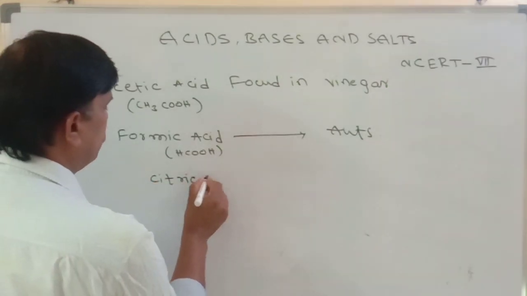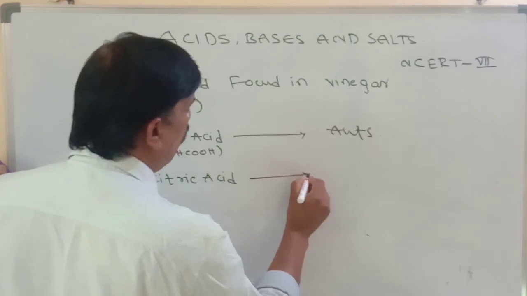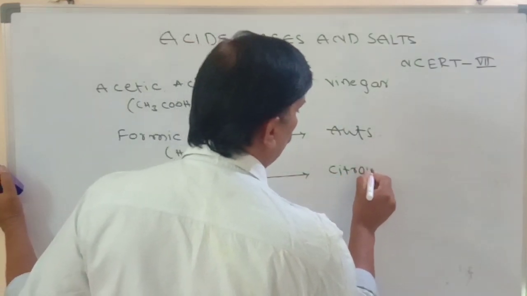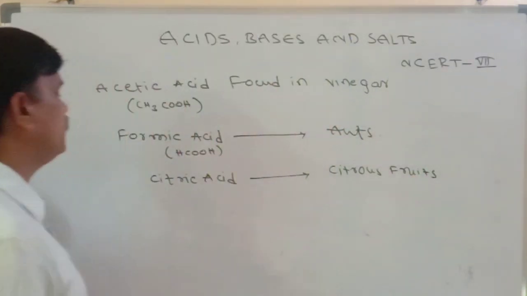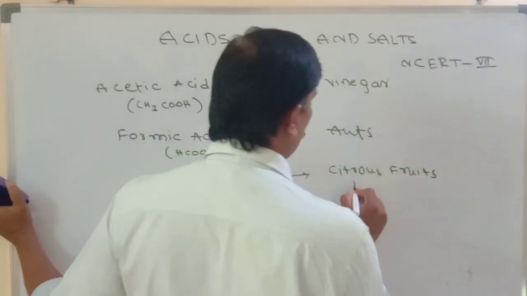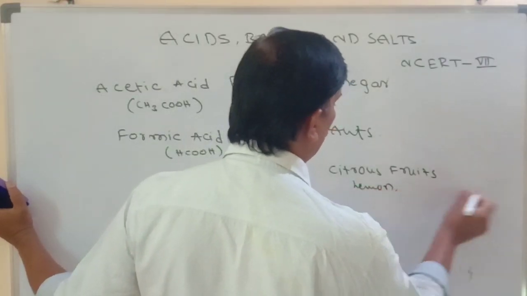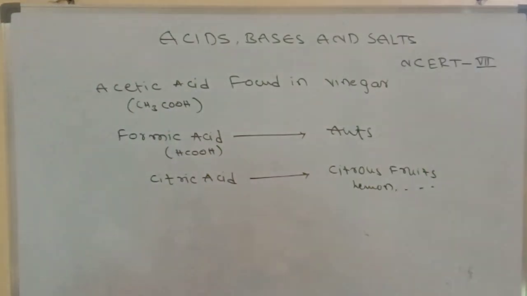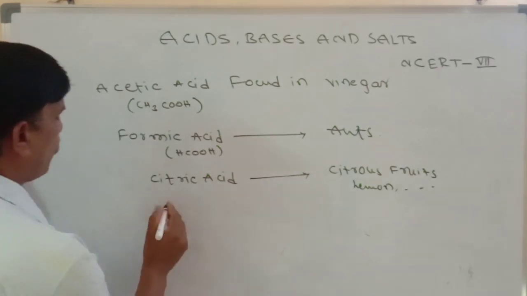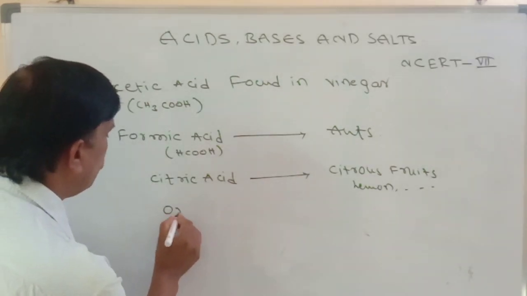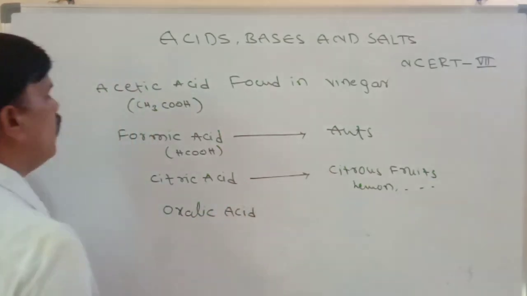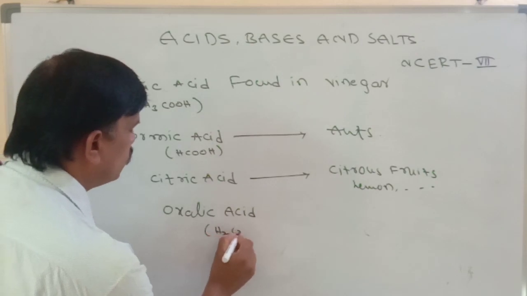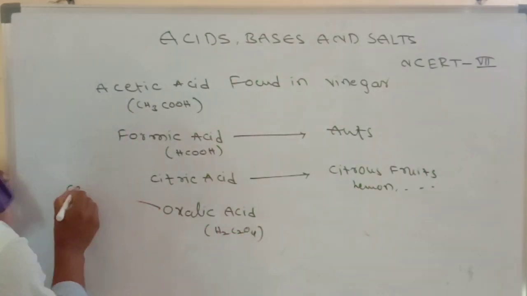Citric acid is found in all citrus fruits. Citrus fruits means lemon, orange, like citric acid. And oxalic acid, formula H2C2O4, actually COOH.